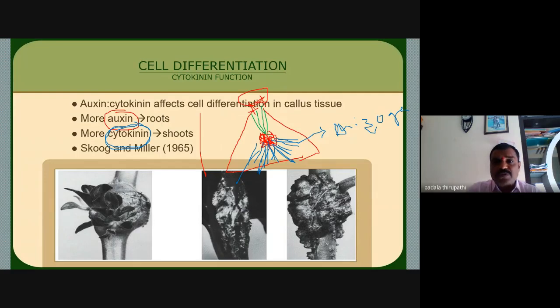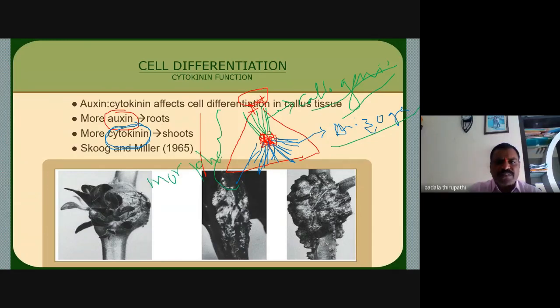Multiple shoots are also induced from the callus. We call this callogenesis. Roots induced from the callus we call rhizogenesis. Shoots induced from the callus we call callogenesis. The entire process we call morphogenesis.